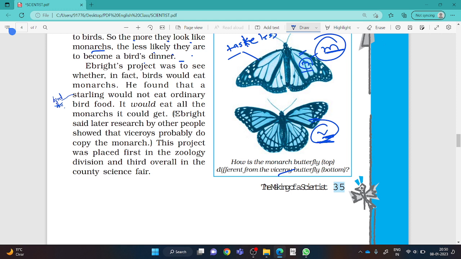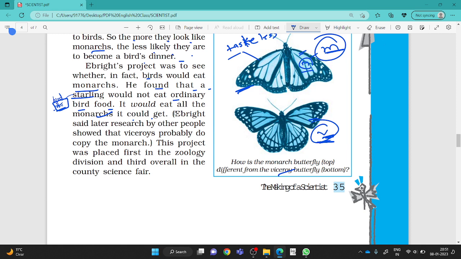Richard Ebright's project was to see whether, in fact, birds would eat monarchs. He found that a starling, in Hindi it is maina, a bird, would not eat ordinary bird food. It would eat all the monarchs. Actually, a starling would eat monarchs also, so this also became a prey or victim of a starling. It would eat all the monarch butterflies, dear students, due to which he was getting the ideas.